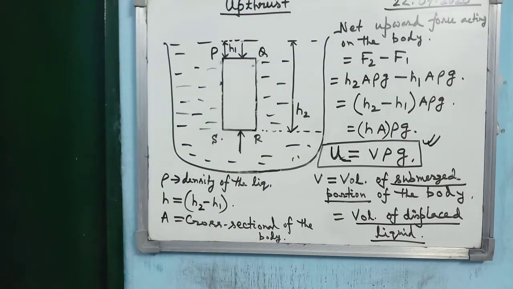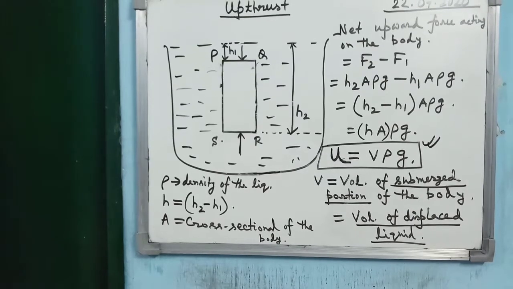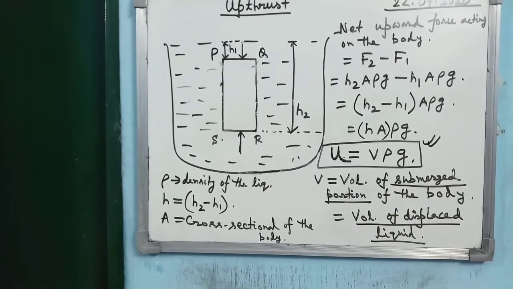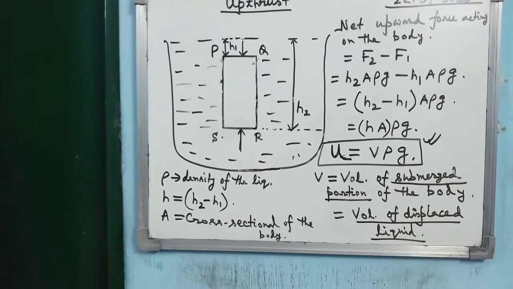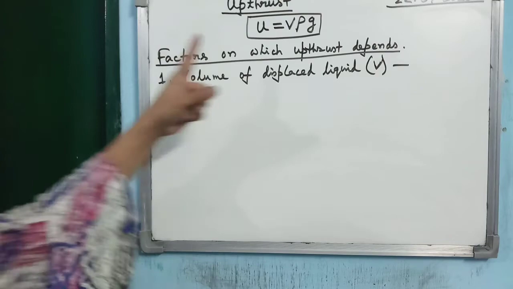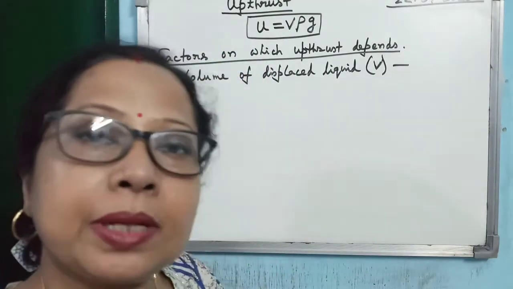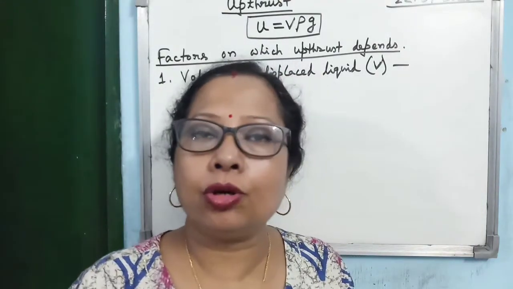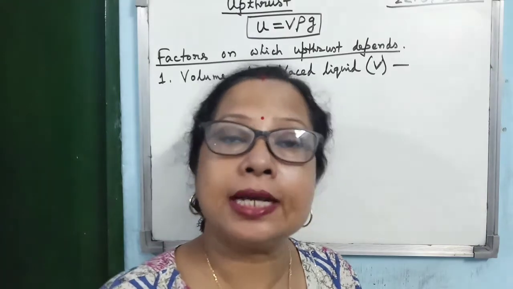So from this relation we are getting a very important concept of upthrust. What is the concept we have got about upthrust? Upthrust always acts in the upward direction, and upthrust is equal to V rho G. V is the volume of the displaced liquid.